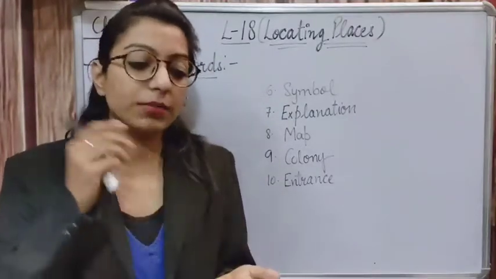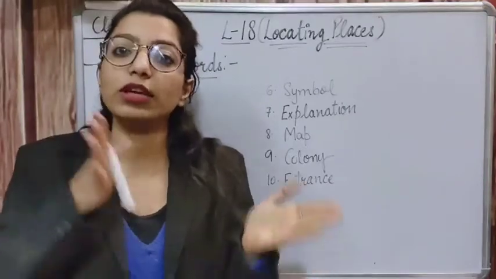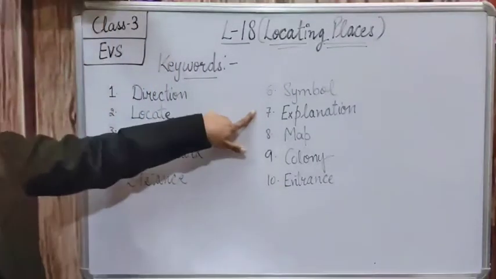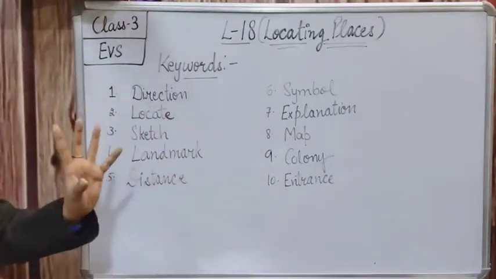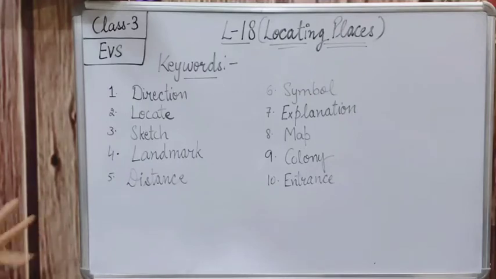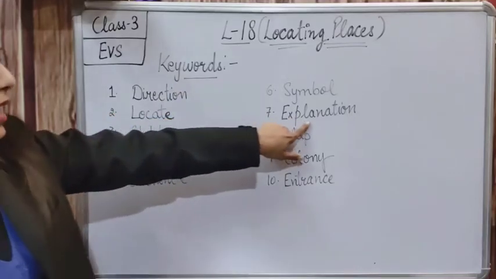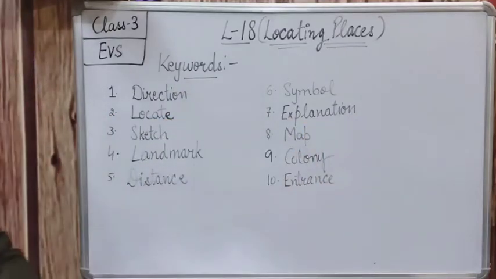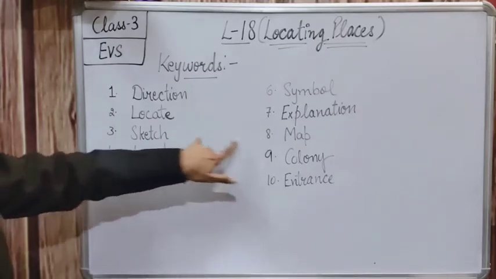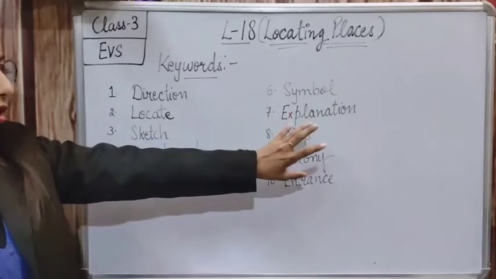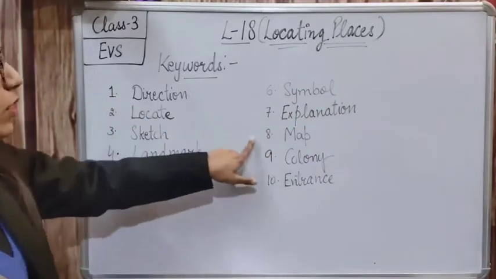Right. If we easily get the meaning of that thing, then we can modulate that and we can learn the difficult ones also. So yes, explanation means the statement that makes something easier to understand, जो हमें अच्छे से आसानी से समझ आ जाए, that is the explanation. And map, I told you here the difference between sketch and map. A map is a drawing of a country, of a city, of a town. So it is a map.